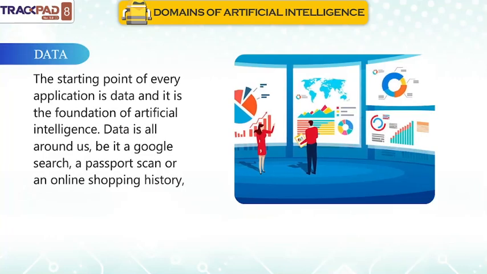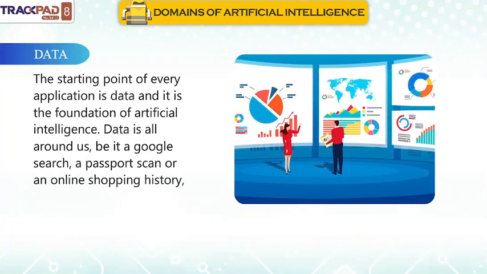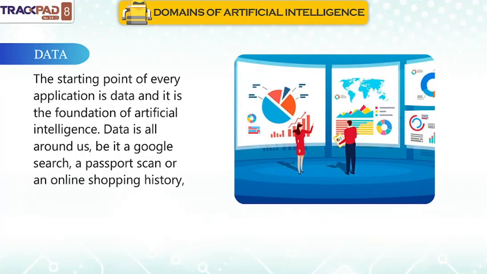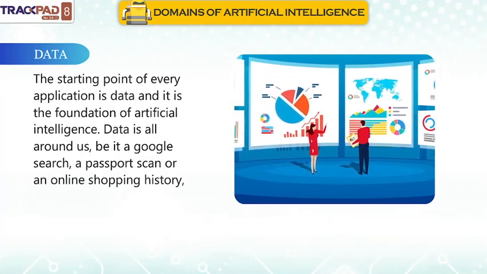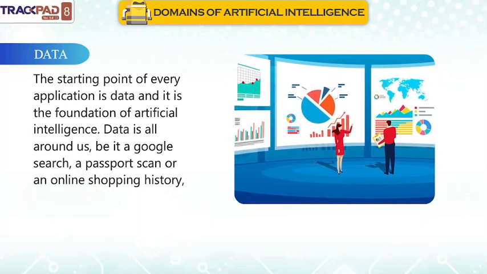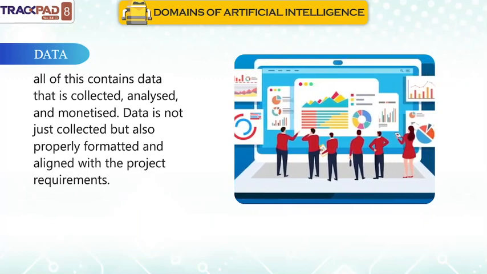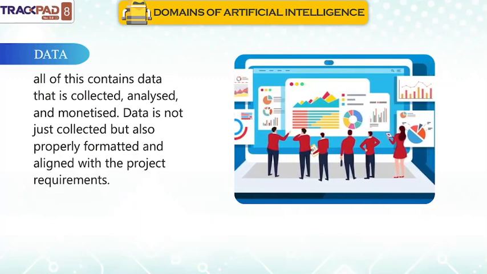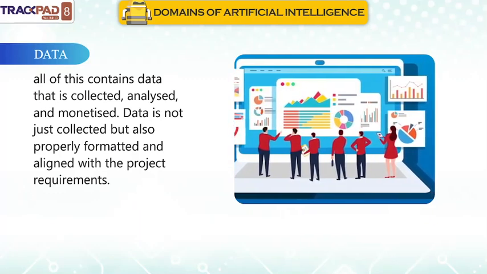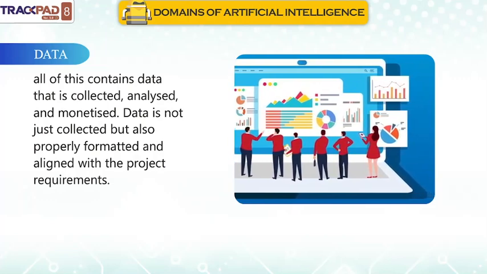Data. The starting point of every application is data, and it is the foundation of artificial intelligence. Data is all around us, be it a Google search, a passport scan, or an online shopping history. All of this contains data that is collected, analyzed, and monetized. Data is not just collected, but also properly formatted and aligned with the project requirements.